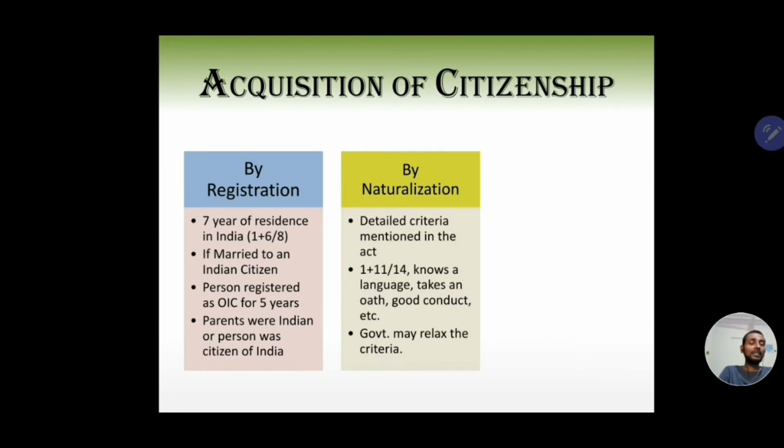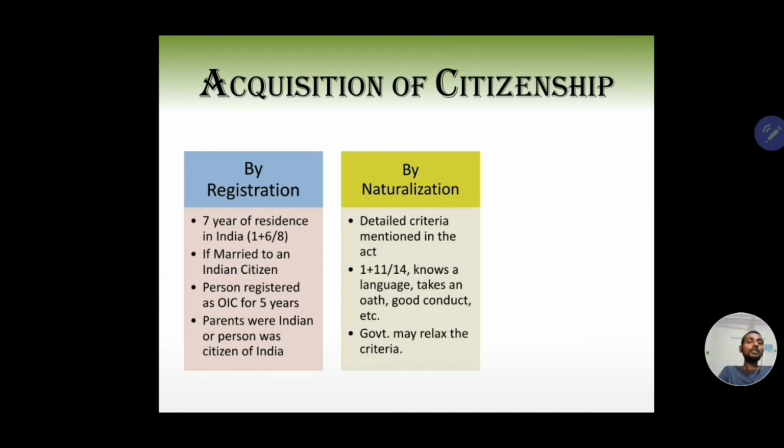You must have been living in India for 1 year immediately before making an application to be registered as a citizen of India. And you must have also lived in India for 11 years in the previous 14 years. So that means a total of 12 years in 15 years, in which 1 year you must have lived here immediately and continuously before making an application in this regard.